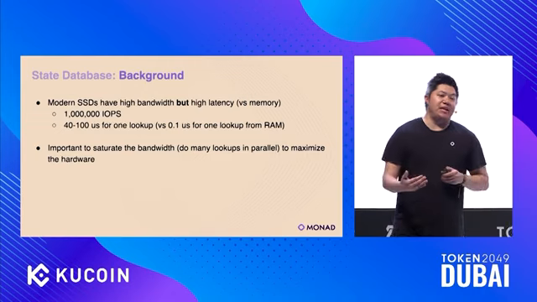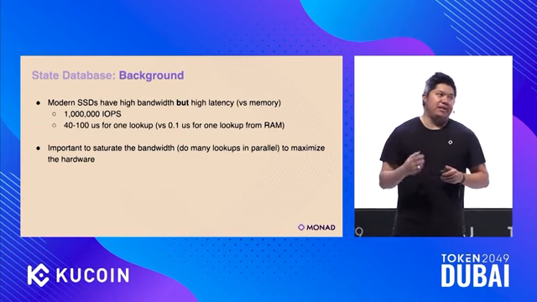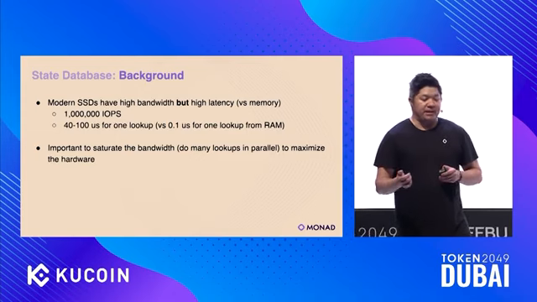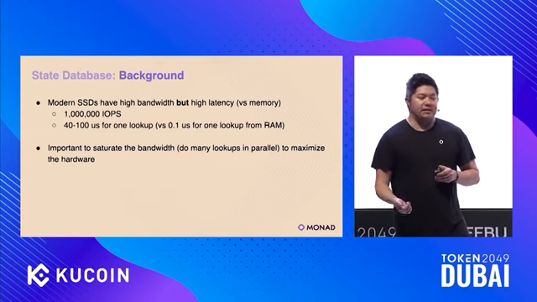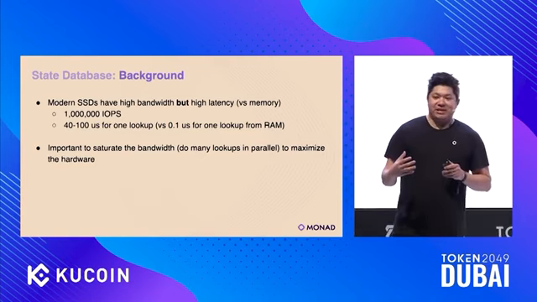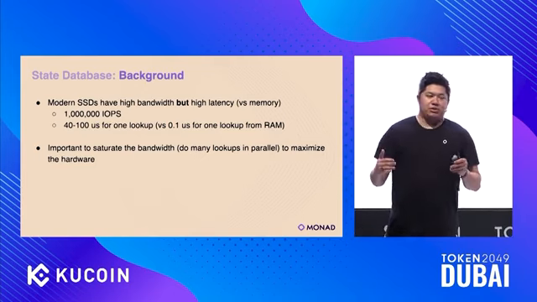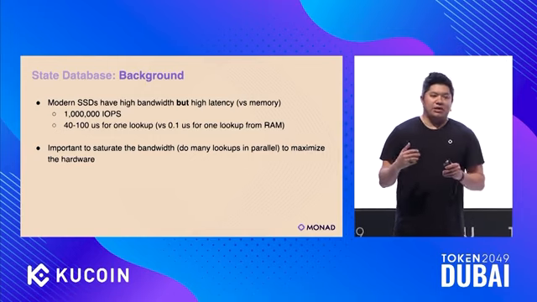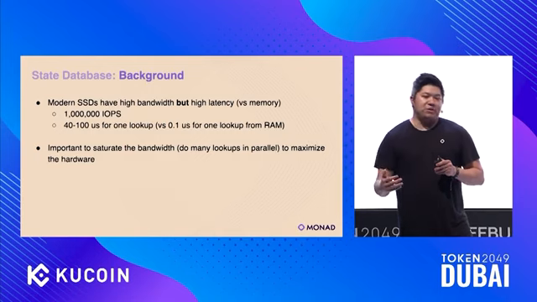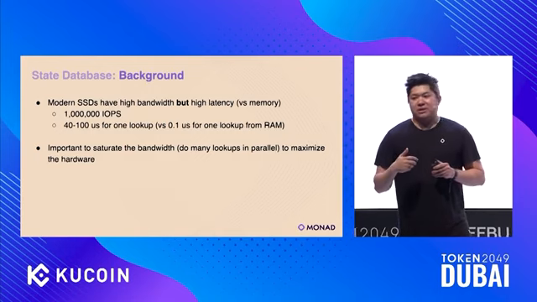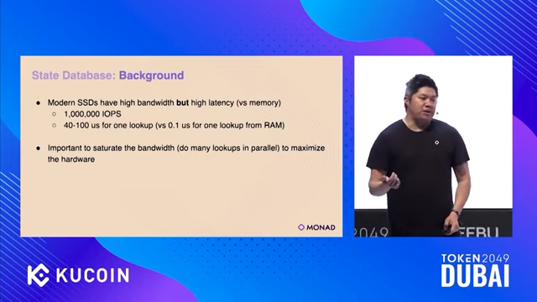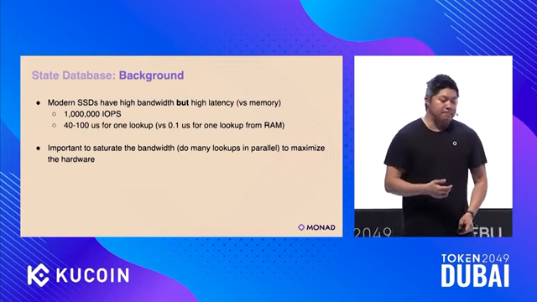So you can buy a 2 terabyte SSD with really high IOPS, a high number of I/O operations per second, about 1 million I/O operations per second, for about $200. It's really cheap. Basically, you can think of SSDs as big, cheap sources of storage that are like a bottle with a really wide neck. So there's a lot of bandwidth to SSDs. The only problem is you need software that can actually take advantage of this really wide neck. So it's really important to saturate it.